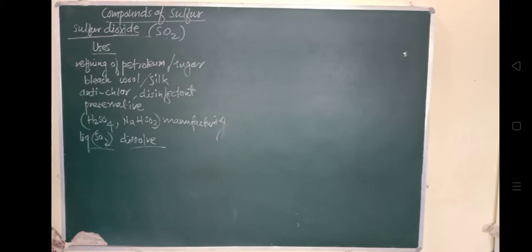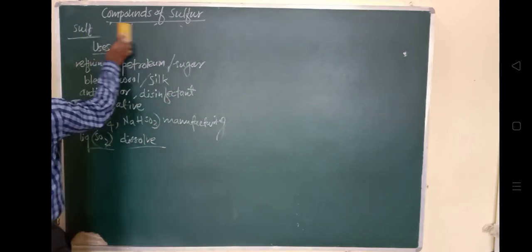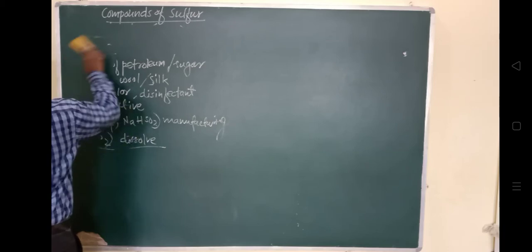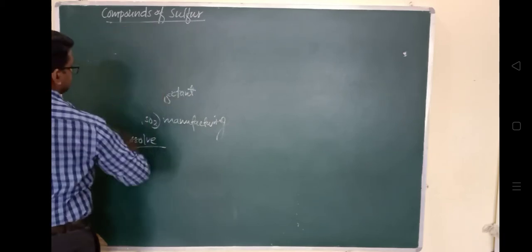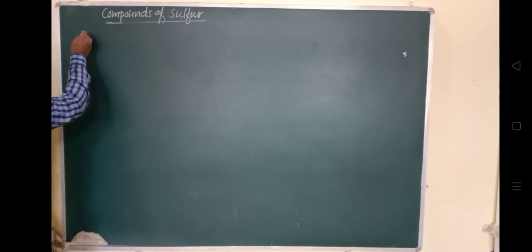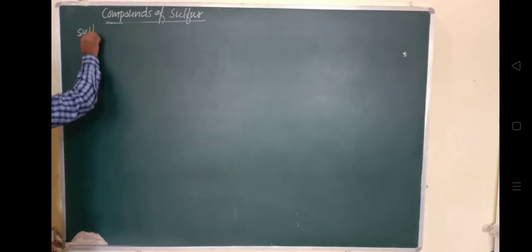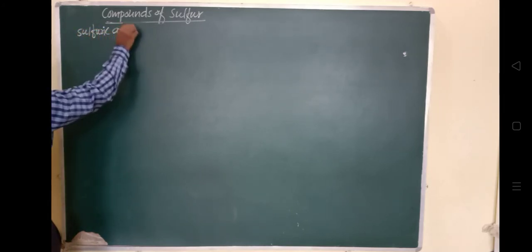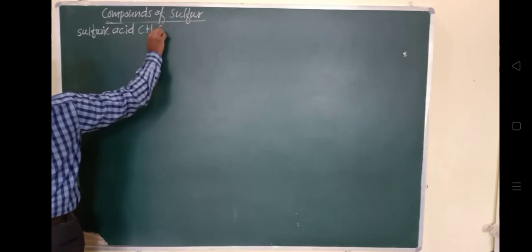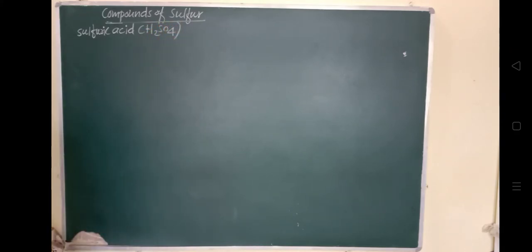So how is sulfuric acid prepared? It is prepared in a number of steps. What are the steps that we will see? How it is prepared, and what are the uses of sulfuric acid? The next compound of sulfur is sulfuric acid, H2SO4, as you know very well. Its preparation consists of 3 major steps.